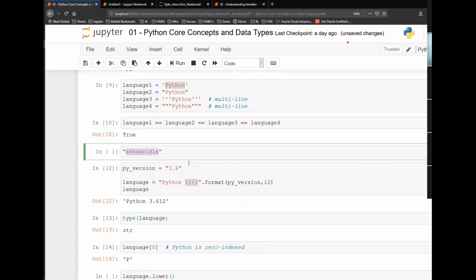What if you want to change the text on the fly, on the go? For that, I'm adding a placeholder here, and with dot format, I will add some variable. So this curly braces will be replaced by the value which I pass in the format function. That is all I'm doing in this.